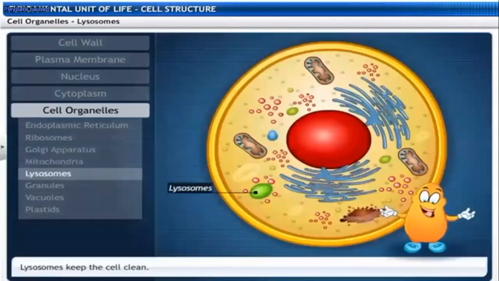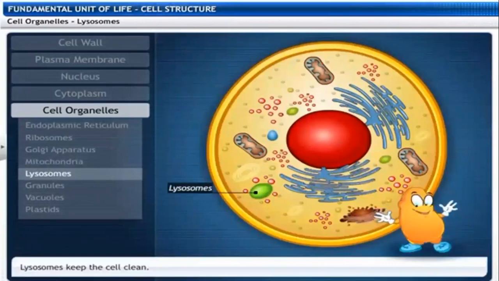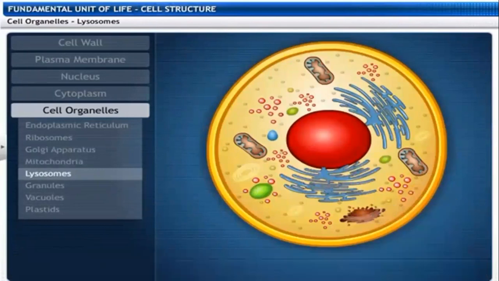The next cell organelle is the lysosomes. This is the life factory to clean. Lysosomes are absent in plants but present in animals. They contain different types of digestive enzymes.